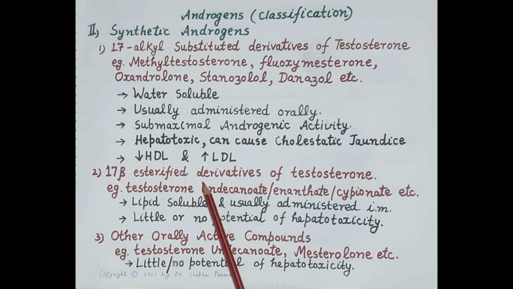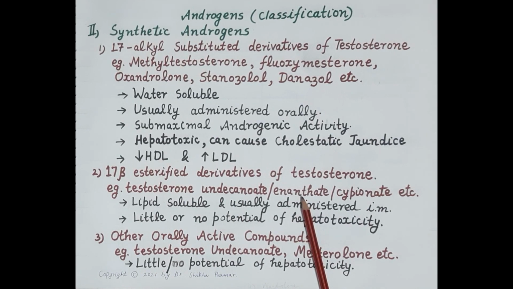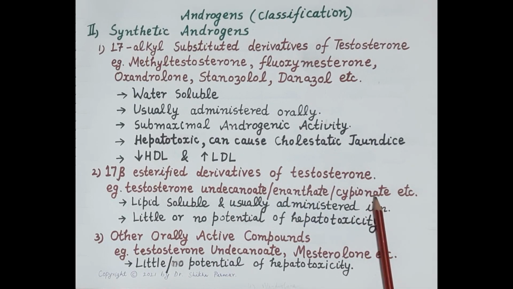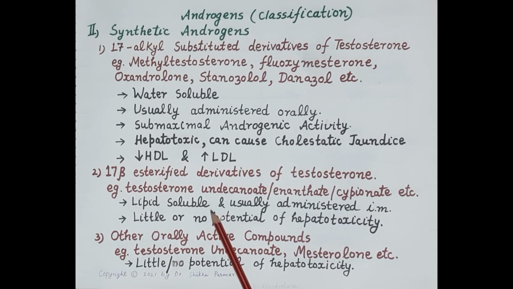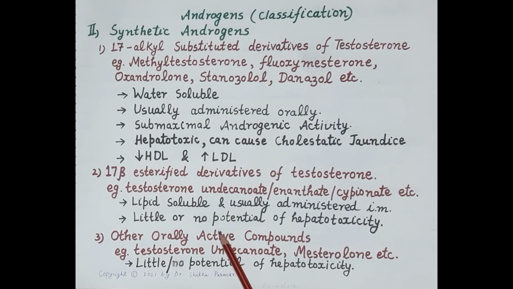Now, second category of synthetic androgens are 17 beta esterified derivatives of testosterone. For example, testosterone undecanoate, then testosterone enanthate, then testosterone cypionate. These all are lipid soluble, and these are usually administered by intramuscular injection in oily vehicle, and some of them are absorbed very slowly and exert prolonged effect, and these are not hepatotoxic. They possess little or no potential of hepatotoxicity.